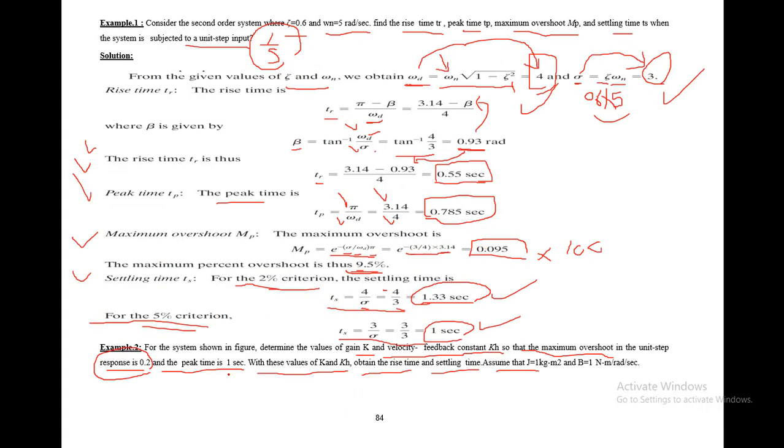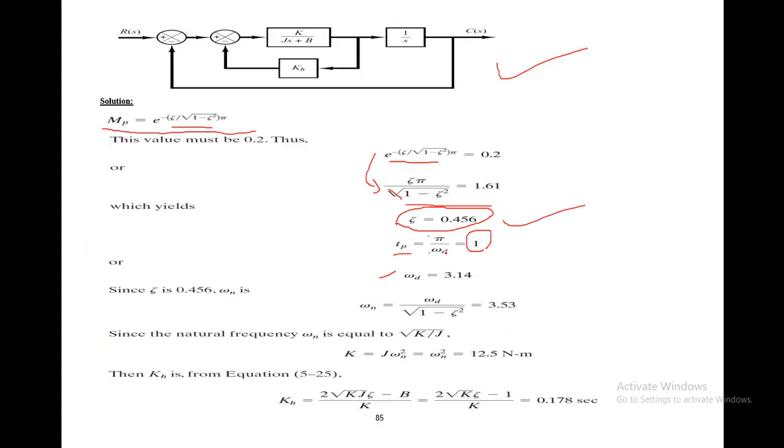You see that the peak time is equal to 1. So if the peak time is equal to 1, then omega d will be equal to pi, and pi is equal to 3.14, so omega d will also be equal to 3.14. So now we have found out the value of zeta and omega d from the given question using these two formulas that we discussed in the previous slides.